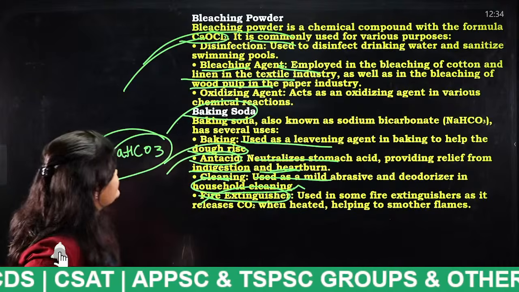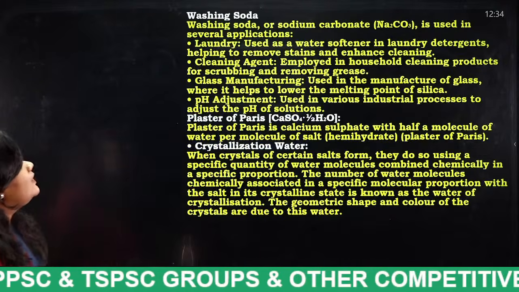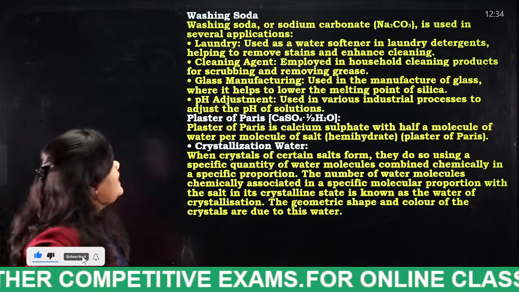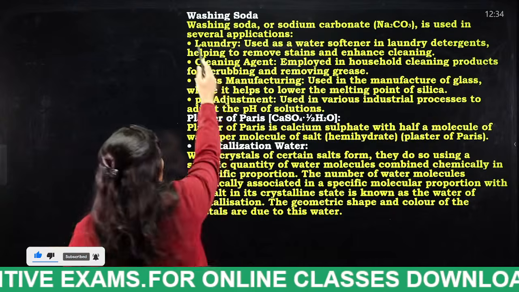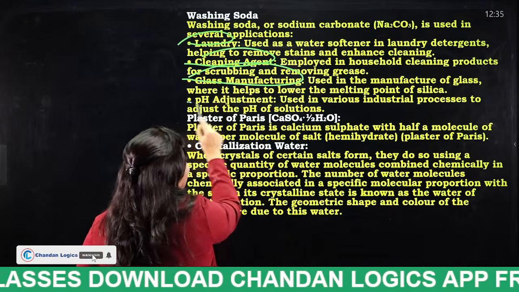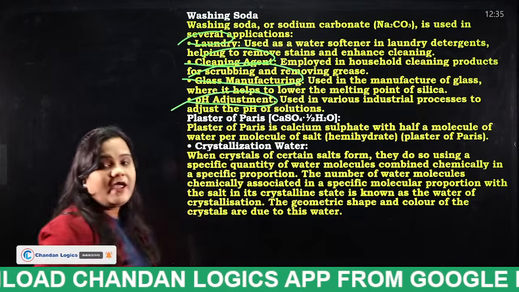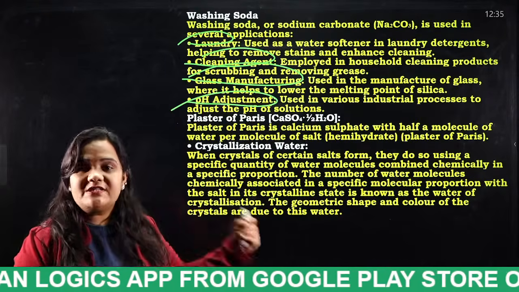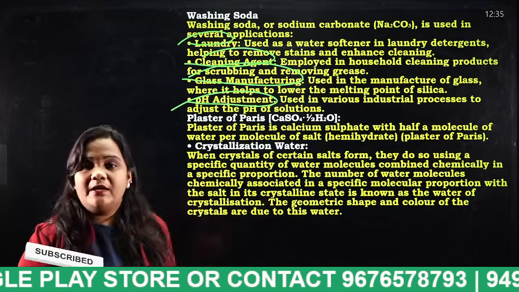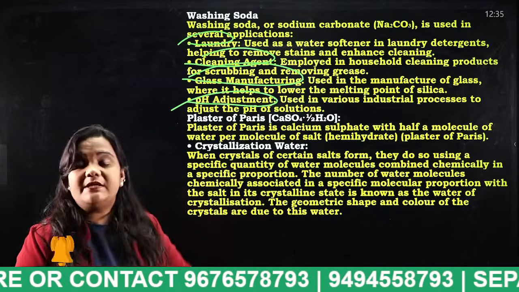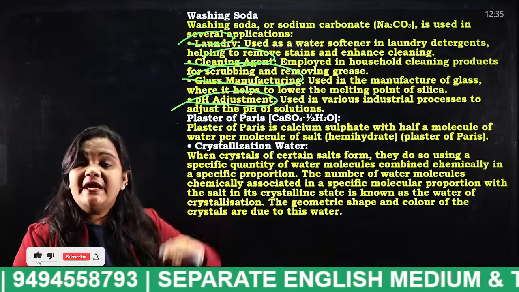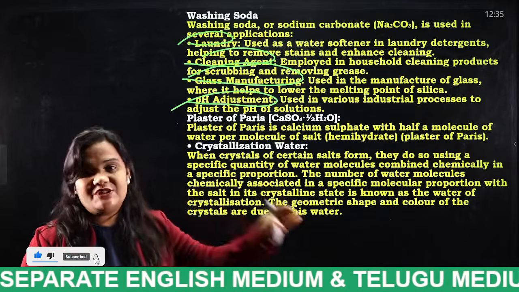Okay, next, washing soda. Washing soda is also known as what? Sodium carbonate. It is used in several applications: for laundry, as a cleaning agent, for glass manufacturing, and for pH adjustment. It is used for laundry purposes. It is used as a cleaning agent. It is used in glass manufacturing industries. It is also used for pH adjustment.